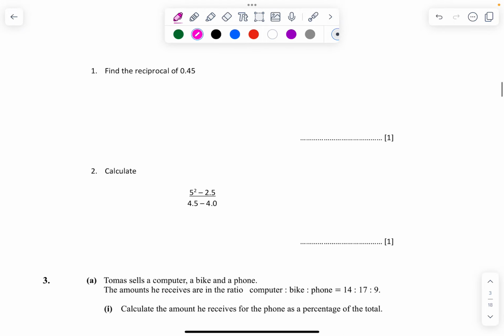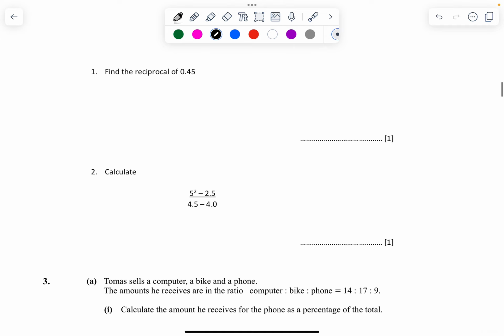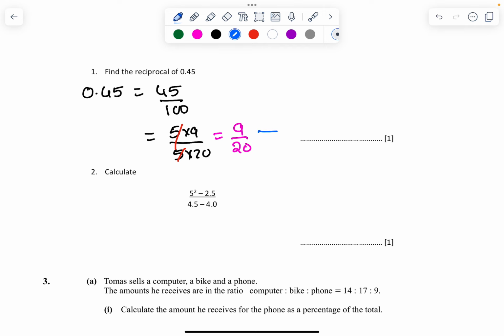Question number 1. Write the reciprocal of 0.45. So 0.45 can be written as 45 upon 100. Now this 45 upon 100 is 5 times 9 and 5 times 20. So we can see that 5 and 5 get cancelled and I get the answer as 9 upon 20. But what do I require? I require the reciprocal of that one. So the answer should be 20 upon 9. So see carefully, the answer is 20 upon 9.